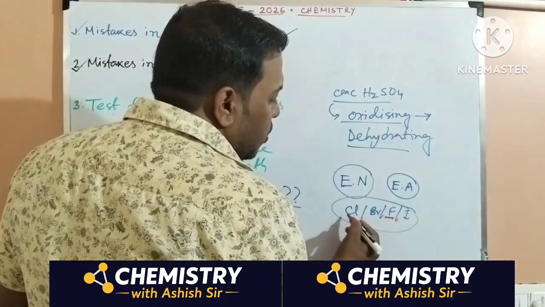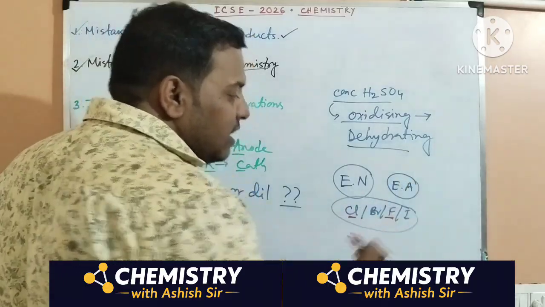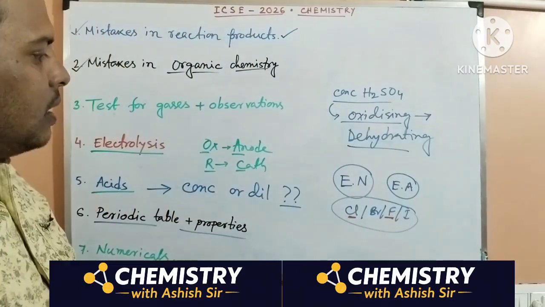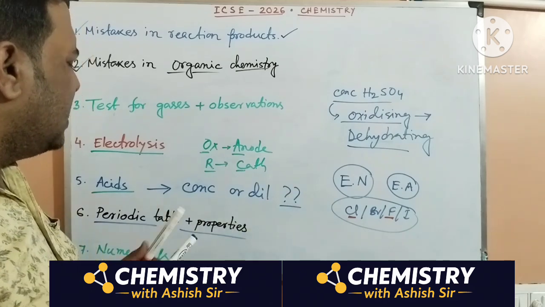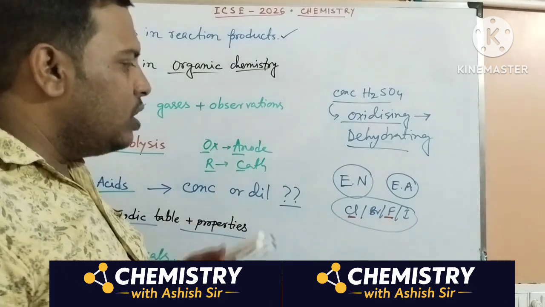Fluorine and chlorine, their order is not always the same. The electronegativity order is different and the electron affinity order is something different. So remember this one. There you make the mistakes. Rest all, no more mistakes I can see in this chapter. It is a scoring chapter, of course.